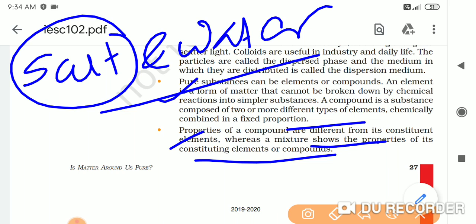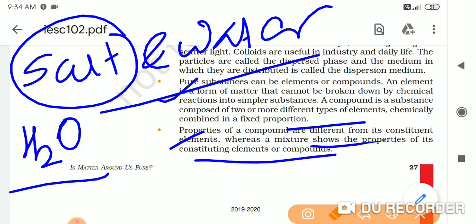For example, let me give you an example. H2O जो होता है, H2O is a compound. In this compound, constituent elements are hydrogen and another constituent is oxygen.